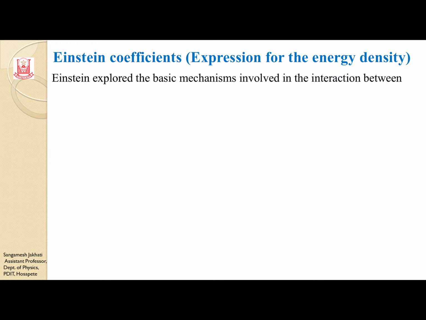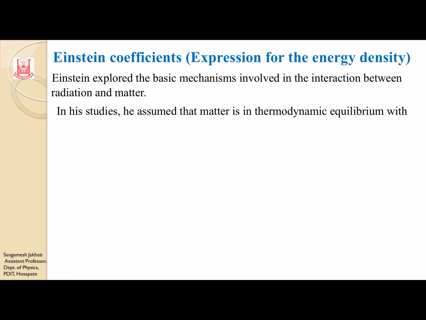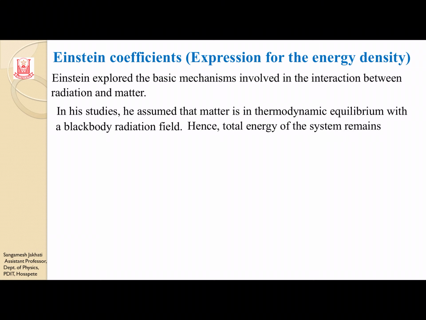Einstein explained the basic mechanism involved in the interaction between radiation and matter. In his studies, he assumed that matter is in thermodynamic equilibrium with the black body radiation field. Hence, the total energy of the system remains unchanged in spite of various interactions taking place.